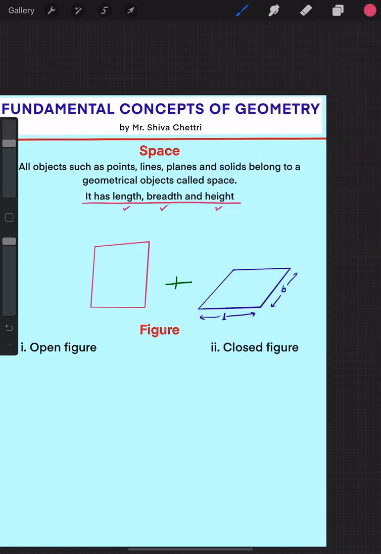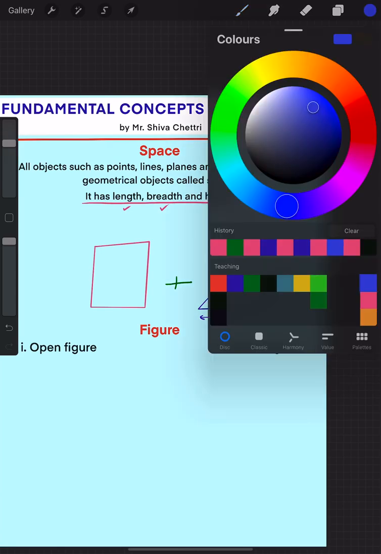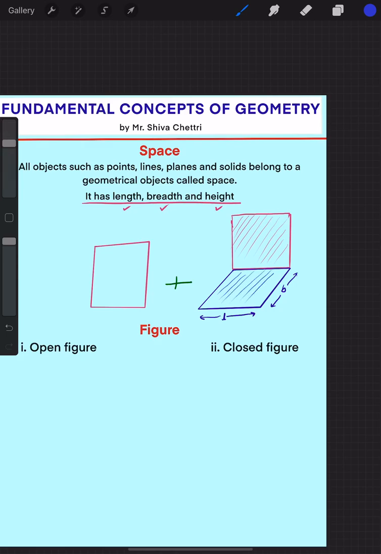So I bring this part here and combine these two parts. See, this is the second part and this is my first part.